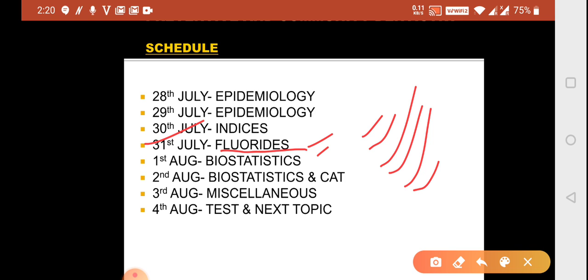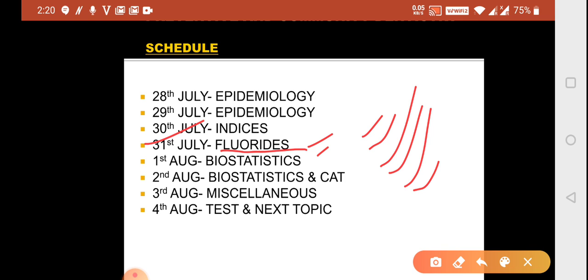What is Nalgonda technique, what is defluoridation, what are school fluoridation programs, and how much fluoride is there in salt, how much fluoride is there in the milk, how much is 1 ppm. 1 ppm means 1 milligram per 1 liter.